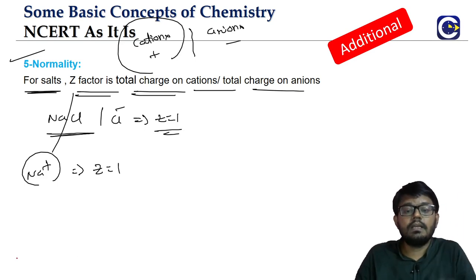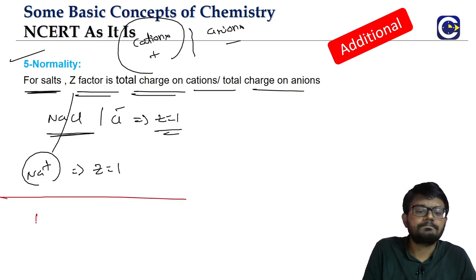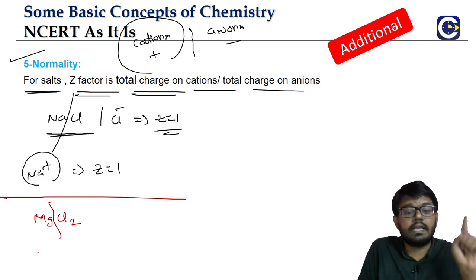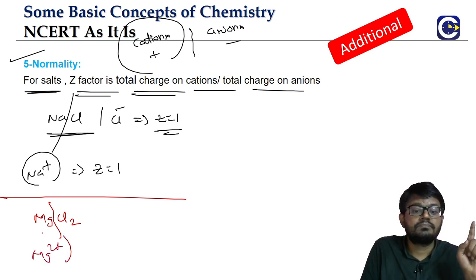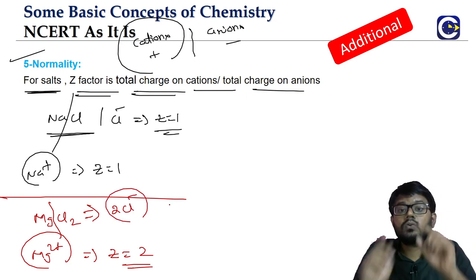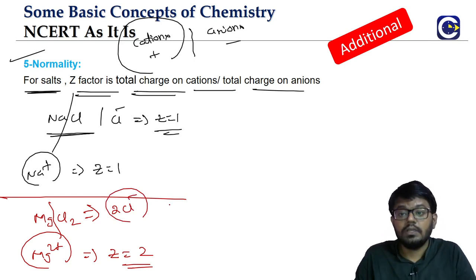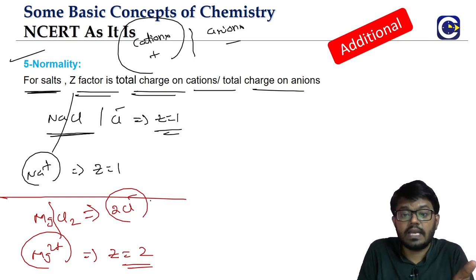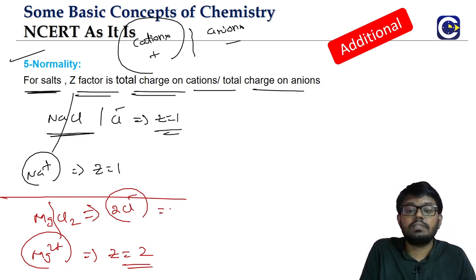Similarly, if you look at, for example, MgCl2, only one cation. What is it? Magnesium. If you look at the cation charge, we will get 2. Look at the anion side. What do you have? We will have 2 Cl minus. So here we are saying the total charge of the cations is also equal to the total charge of the anions. Look at this. We have 2 anions, each with 1 unit charge, so the total charge will be 2.